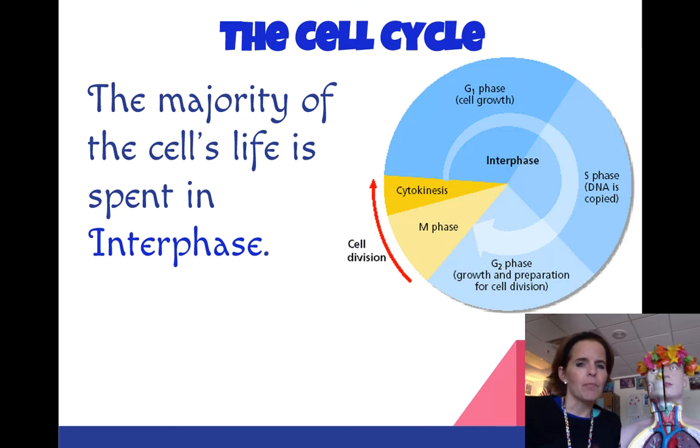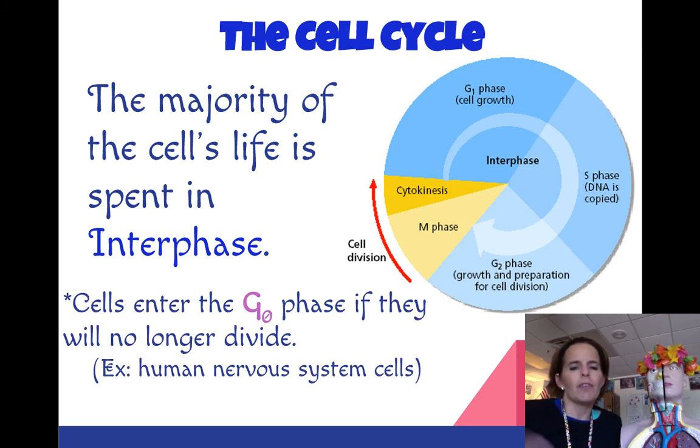All right, first of all, we need to talk about the cell cycle. The cell cycle is sort of like a life cycle. The cell is born and starts to grow during the G1 phase. During the S phase, its DNA gets copied, which means that it goes from having monovalent chromosomes to bivalent chromosomes. That's where those X's start to show up. And then the yellow sections of the diagram are where the cell is actually dividing. So the majority of the cell's life is spent in that blue phase, which is called interphase.